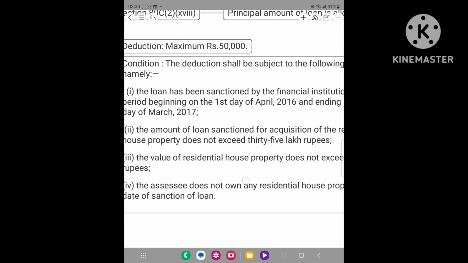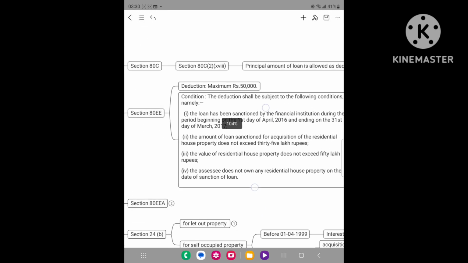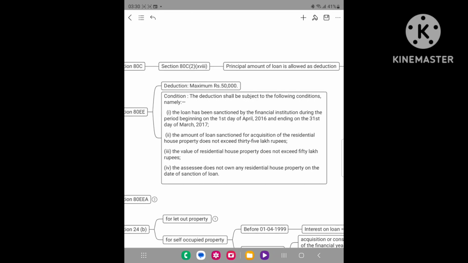Now there are conditions for the availability of this deduction. The condition is the loan has been sanctioned by the financial institution during the period beginning on the first day of April 2016 and ending on the 31st day of March 2017. That is the period 1/4/2016 to 31st March 2017. If the loan has been sanctioned in this period, then the interest will be taken as deduction.